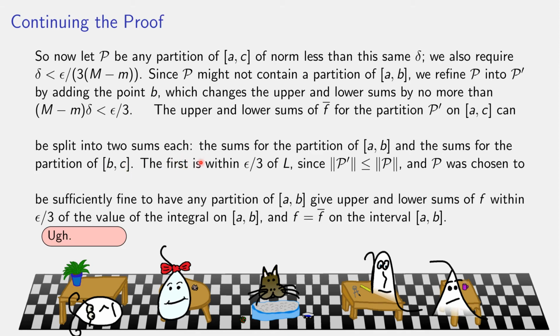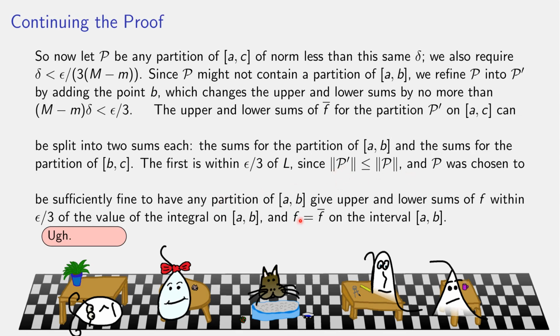So the first is a partition from A to B, so all my sample points are in between A and B. So the upper sum, which doesn't need sample points, sorry, the upper sum is within epsilon over 3 of the desired value. Since I refined the partition, I only made the norm smaller. So since the original partition was sufficiently fine to give upper sums for f within epsilon over 3 of the desired value L, so is the new partition.